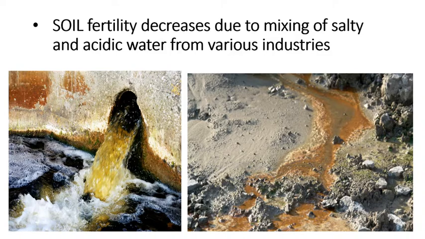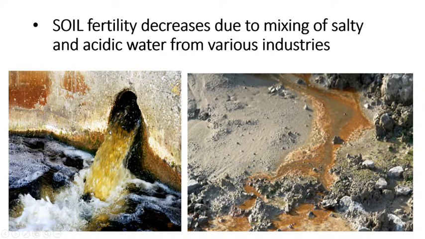Because of the effluents and the sewage water that comes out of these factories. You can see in this picture the water which comes out of the factories is sometimes just led into the water like this without treatment. Now, what is without treatment?